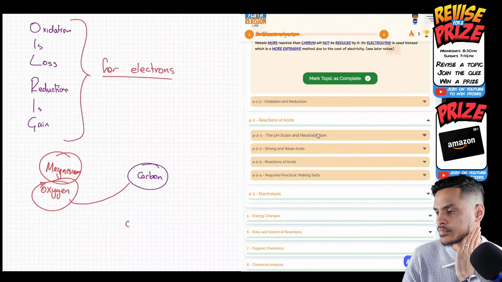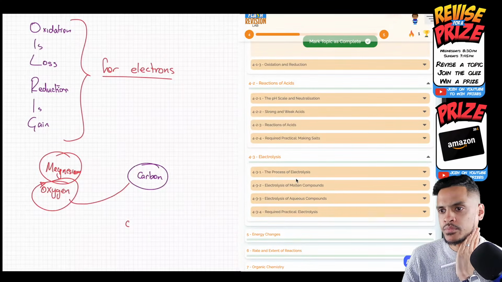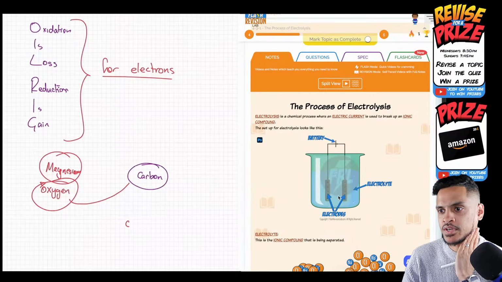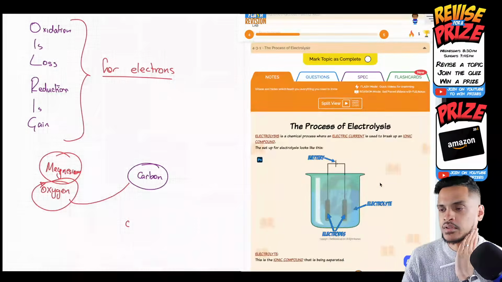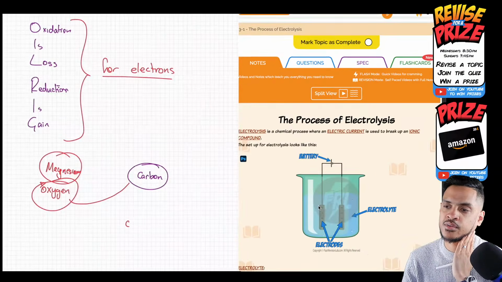Someone asked, does electrolysis require specialist equipment? Well, it needs this stuff basically: a battery, electrodes, an electrolyte, and a beaker. This is what it is. There's a whole topic on this. We're not going through this today, but that's the equipment that you need.